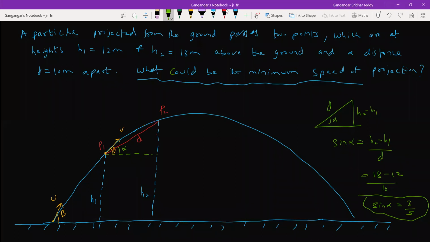What is the question asked? What could be the minimum speed of projection that u has to be determined so that it will pass through those 2 points? Why is that minimum word brought? Because if you make the speed less than that, it may not pass through that particular point.